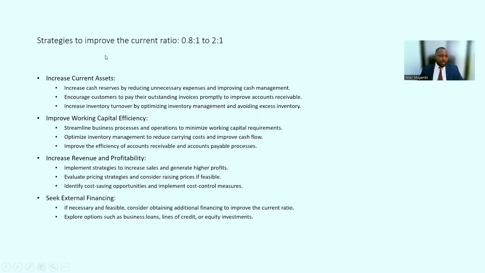So you must be familiar with this number. This is 0.8 into 1. That is what we have seen. And then you are comparing with 2:1. And then we have already now discovered that Carrefour does not have a strong liquidity. So as its managers, once you receive this information, what can you do to improve the current ratio of the company? One is to increase its assets.